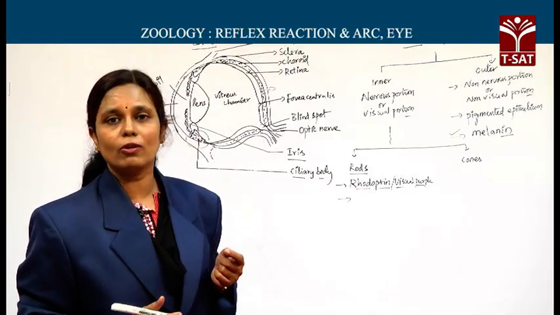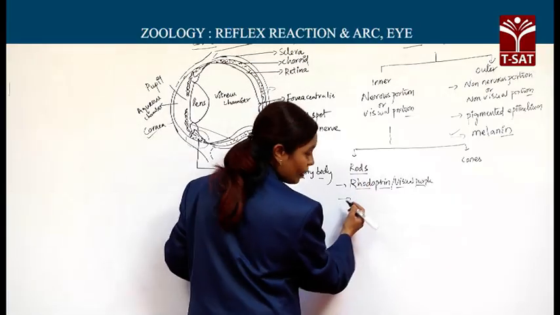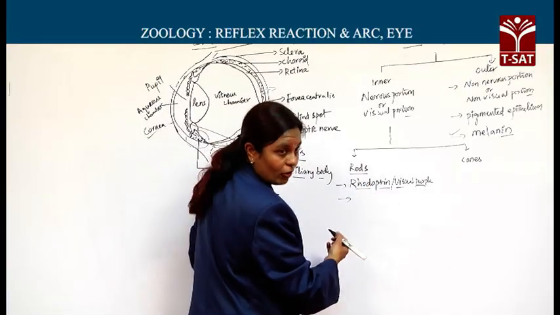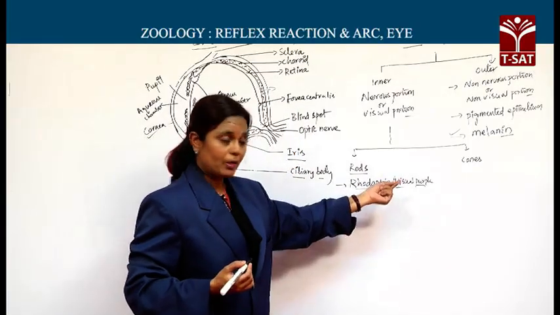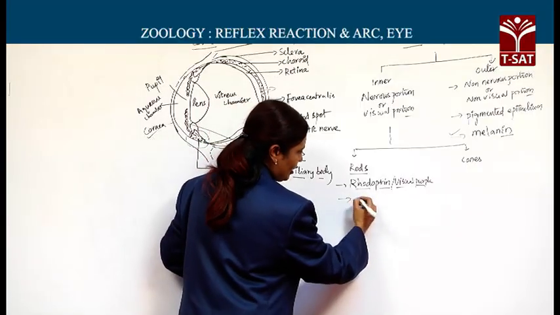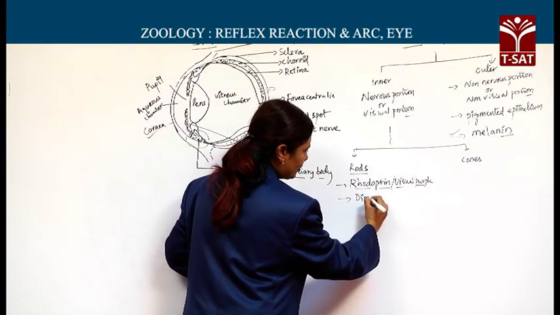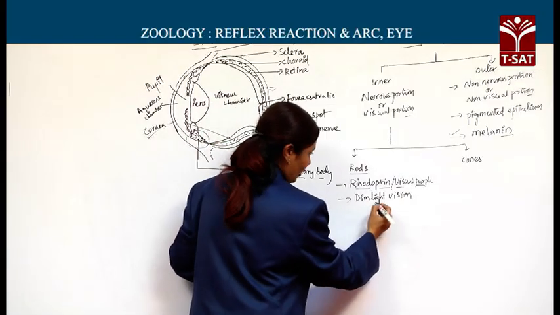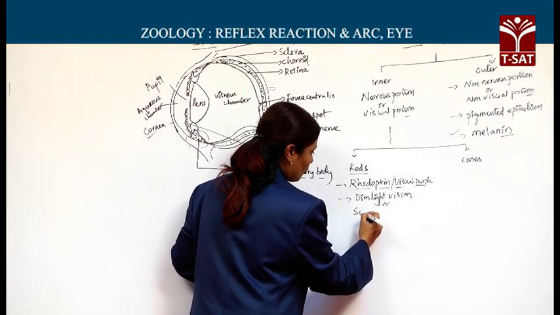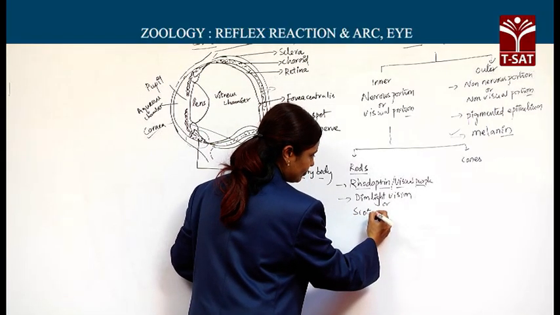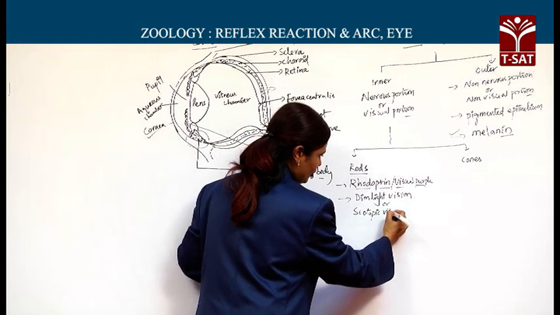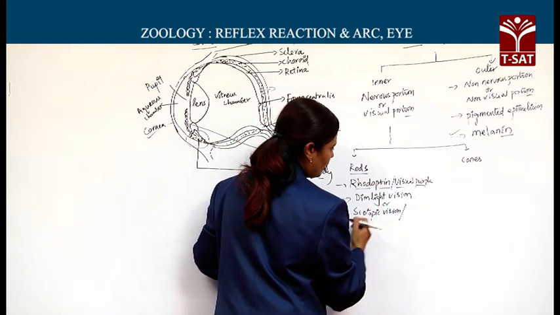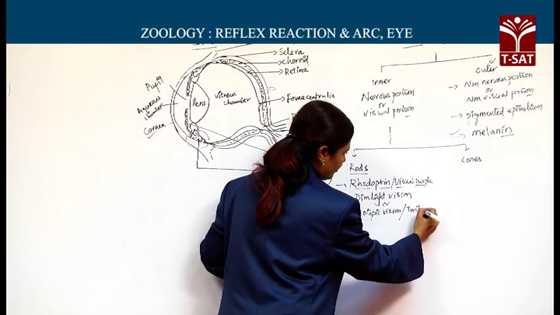otherwise scotopic vision. Rods with the pigment rhodopsin or visual purple are specialized in dim light vision, otherwise called scotopic vision, otherwise called twilight vision.